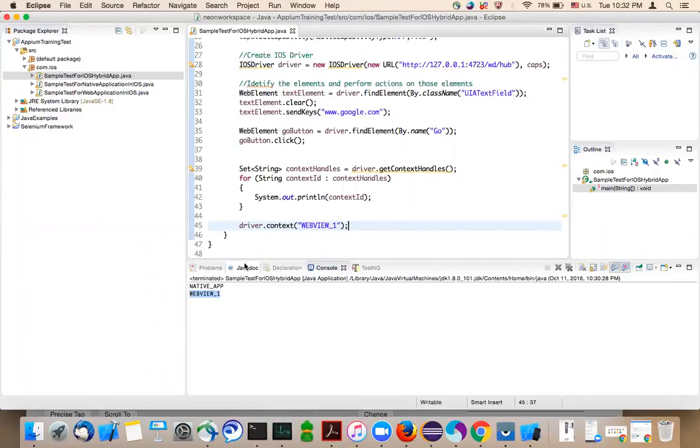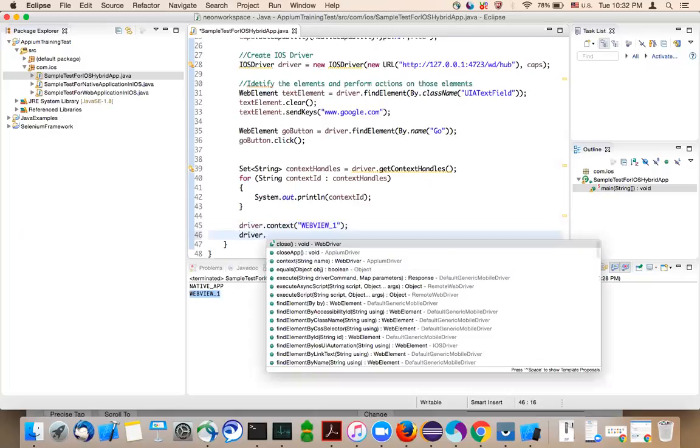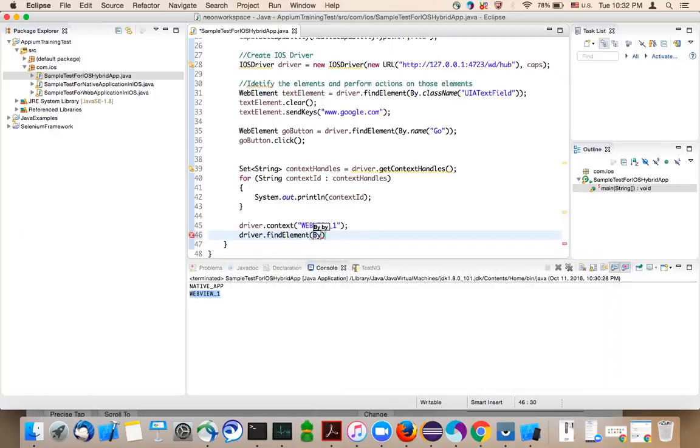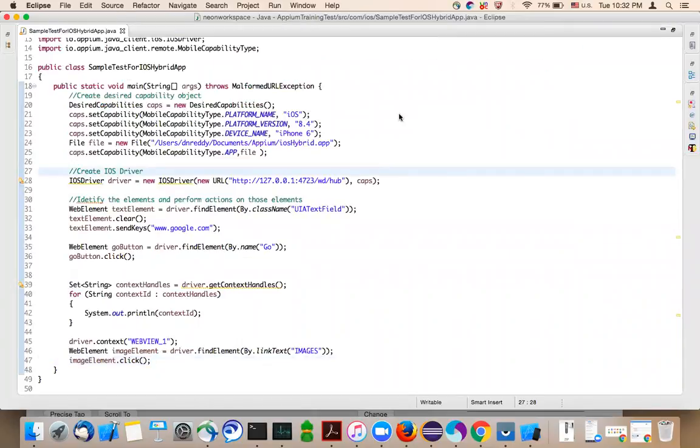Okay, once you switch to web application, then you are eligible to find the element on the web by linkText. It's a link text. Okay, what is that link? Images. Dot click. So let's do it this way. Let's run the application.